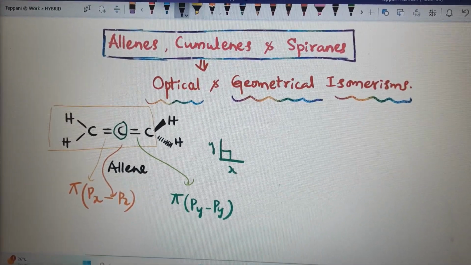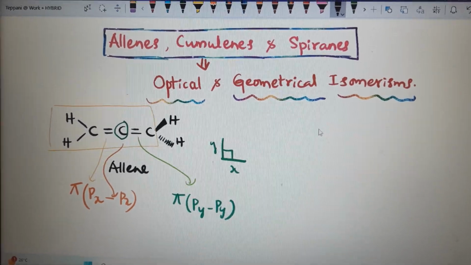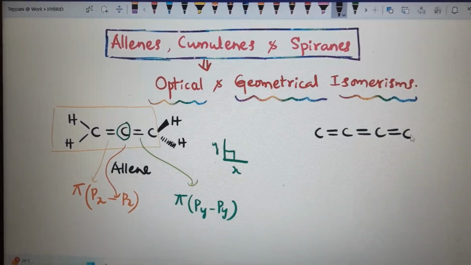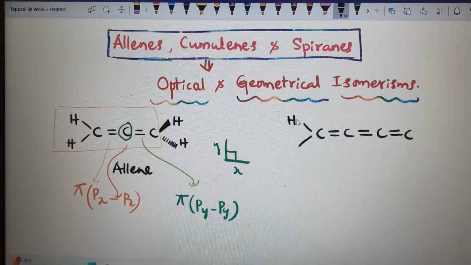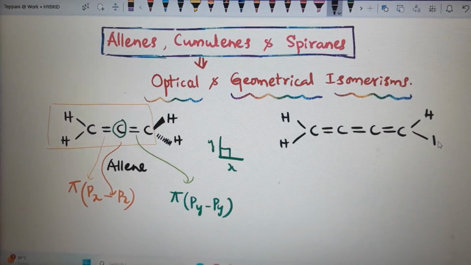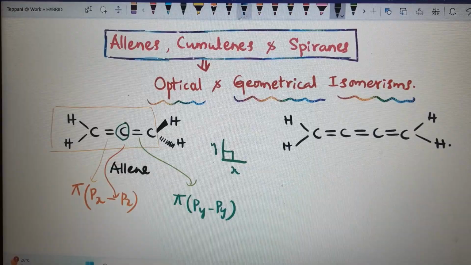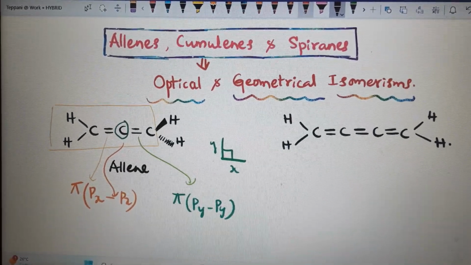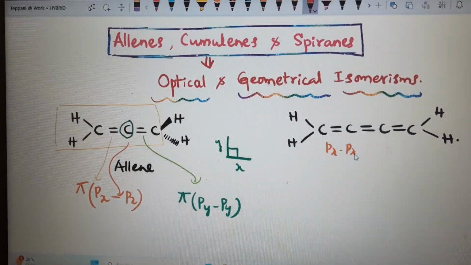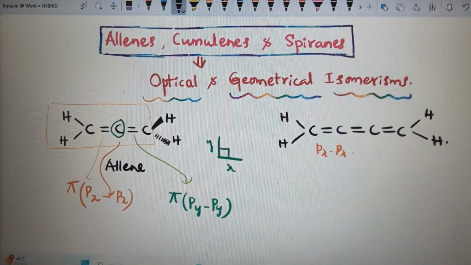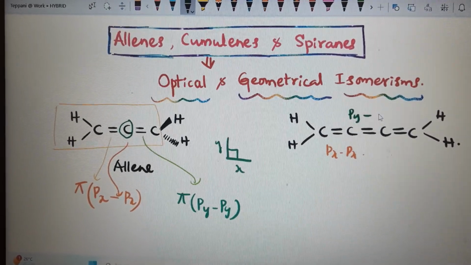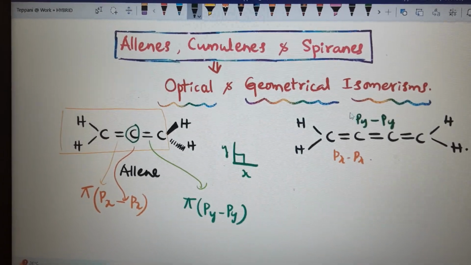Two double bonds. Then cumulenes, you see. So more than 2. For example, 3 I took. Now in this case, you see, here px pi bond utilized, then this carbon px already utilized, then another pi orbital definitely from py pi bond utilized.